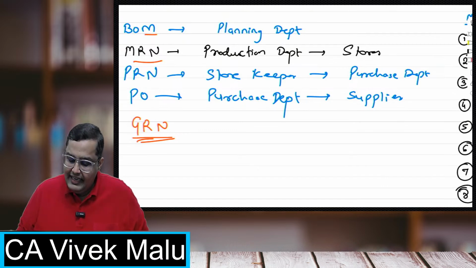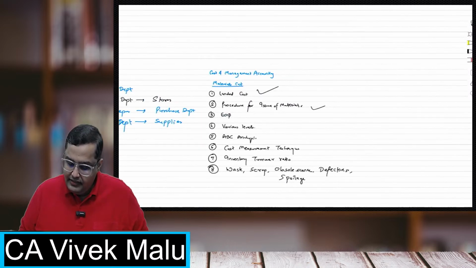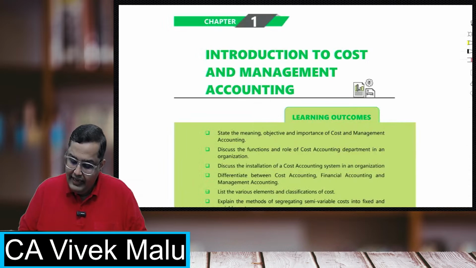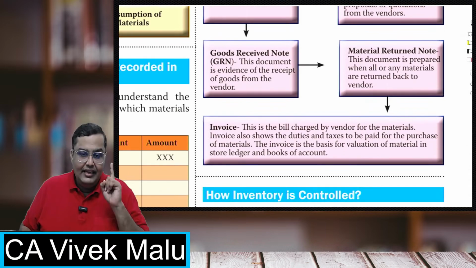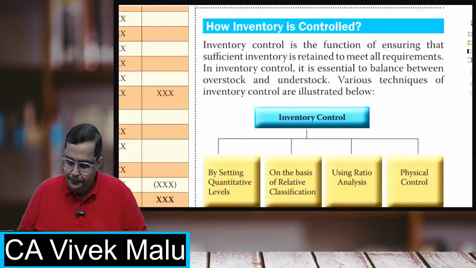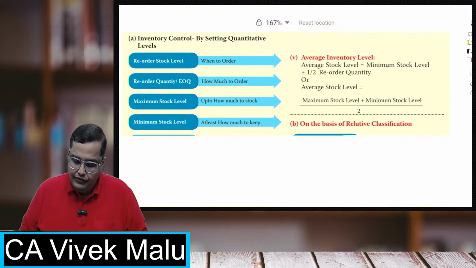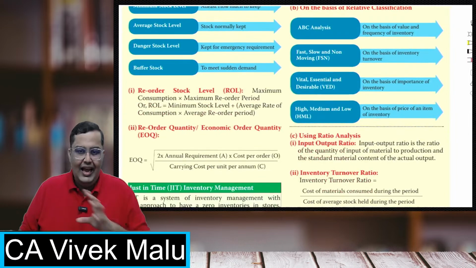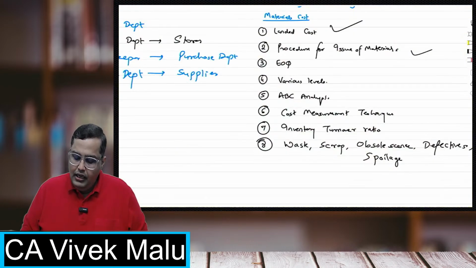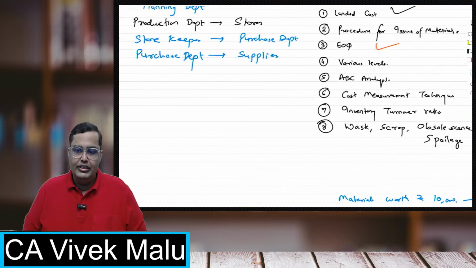So this was the second concept of the chapter, that is the procedure for issue of materials. Now coming to the next one, students, I'll be taking some questions also, for you to understand the things. Now students, we have to see a lot of formulas. The first one we'll be studying is economic order quantity.